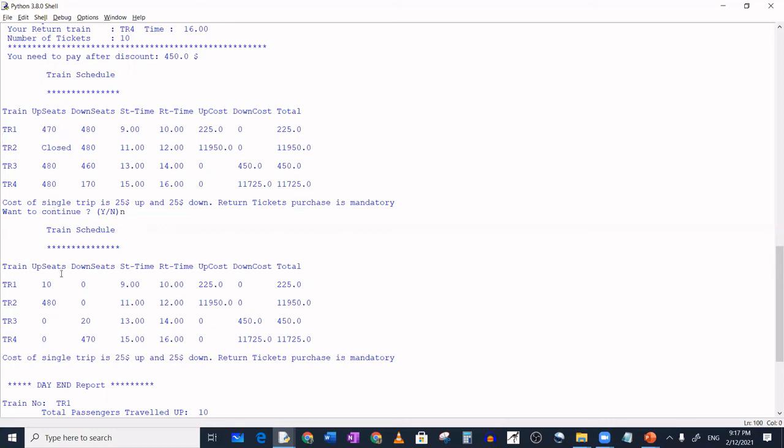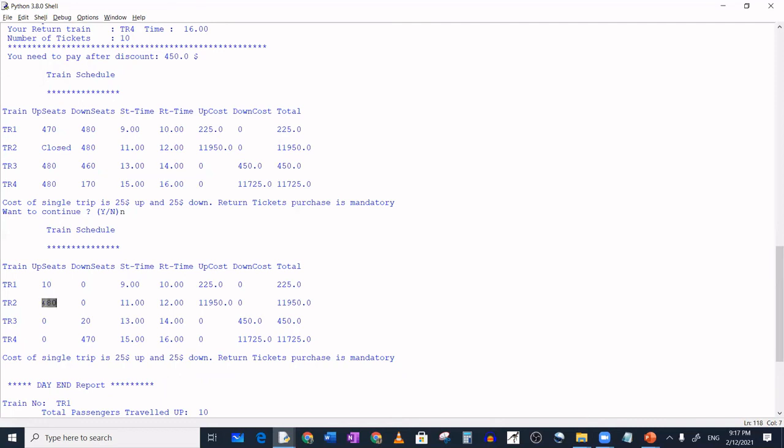Now in task 3, the same display I changed into a day end report, showing how many passengers traveled. With 470 remaining, only 10 passengers traveled. So you can see it is updated as 10 people, where it is closed, 480, all the 480 are sold out.